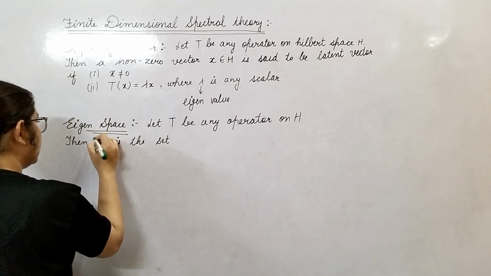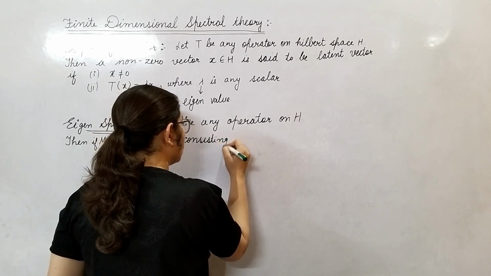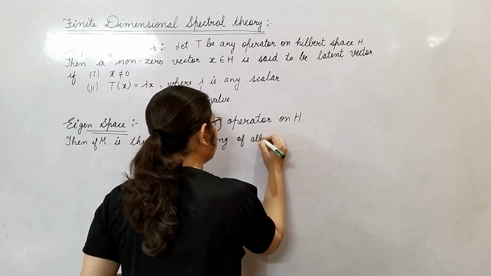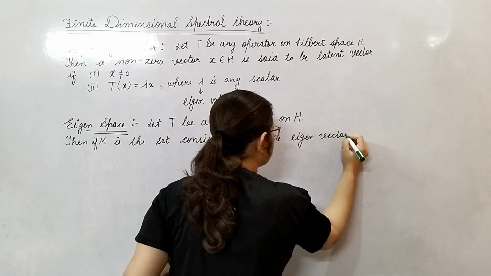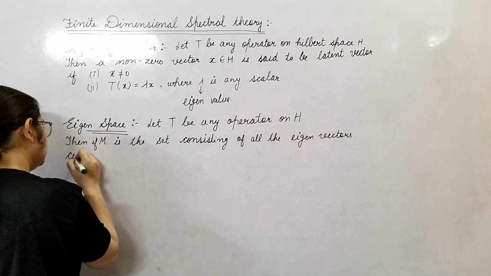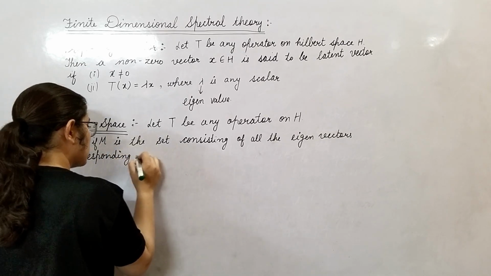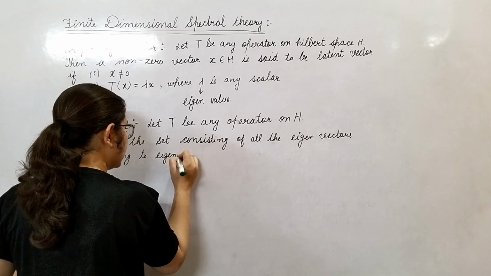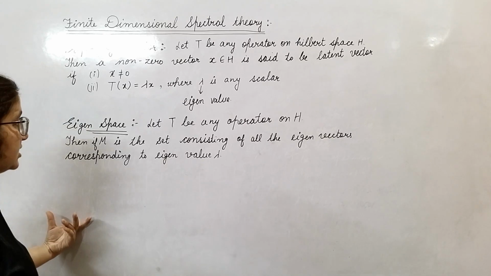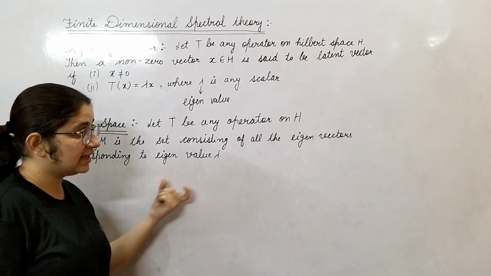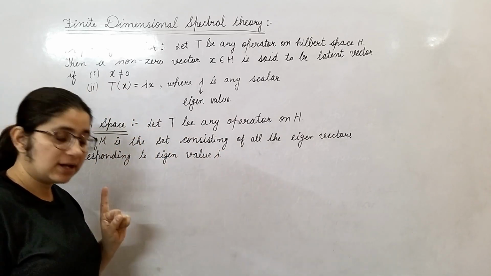Then if M is the set consisting of all the eigenvectors corresponding to eigenvalue lambda. See क्या कहा जा रहा है? If M is the set, M वो सेट है जिसके अंदर सारे आइगन वेक्टर्स हैं, corresponding to what? corresponding to eigenvalue lambda.